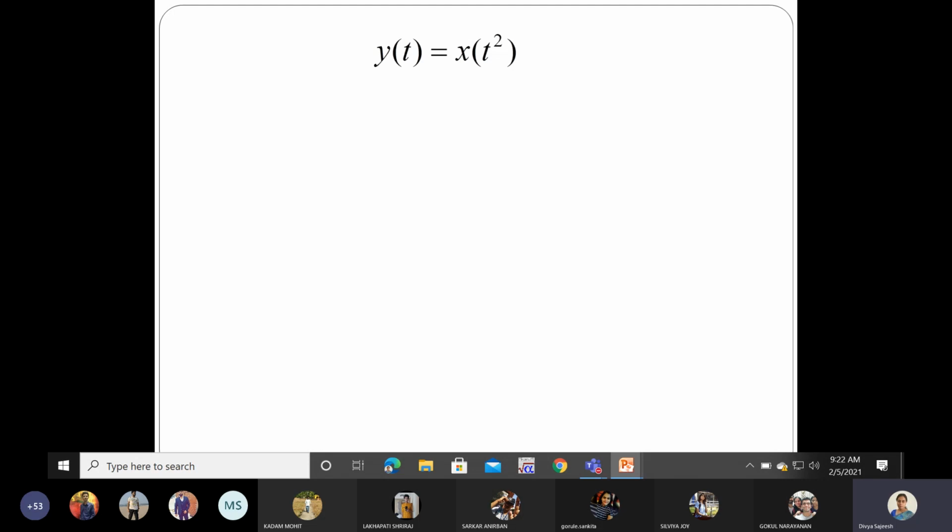Now let us see another example, y of t equal to x of t square. So let us apply the same procedure here also. Delay the input. When I delay the input and give it to the system, it will be x of t minus m whole square. Let us take it as y1 of t. Now without delaying, x of t is directly given to the system, you will obtain x of t square.